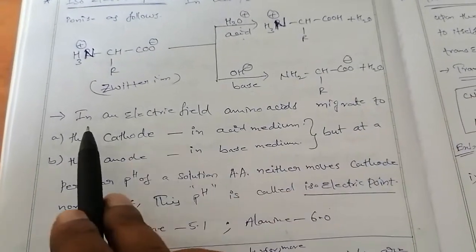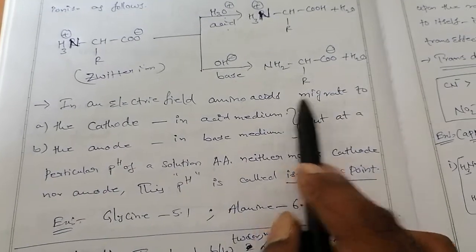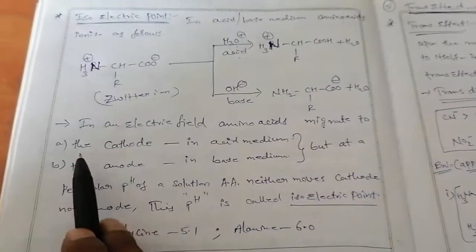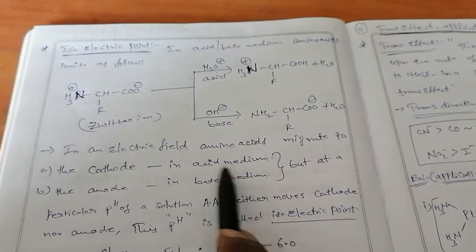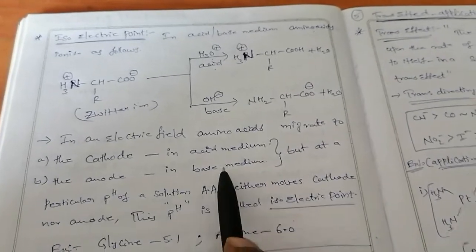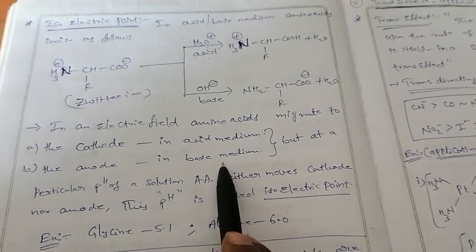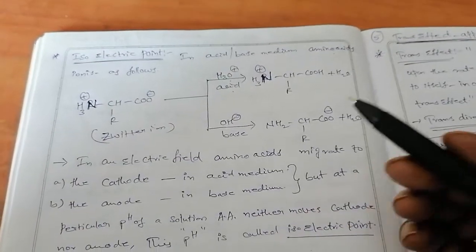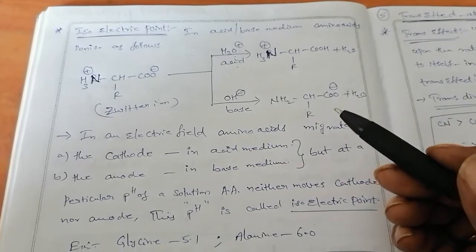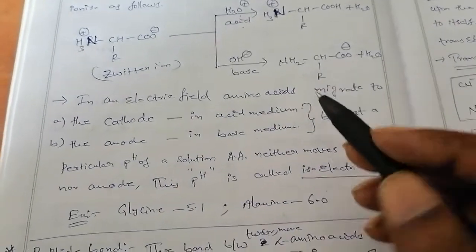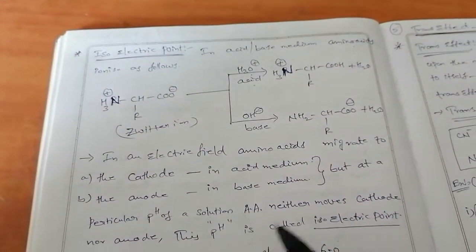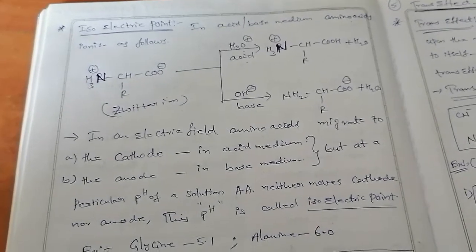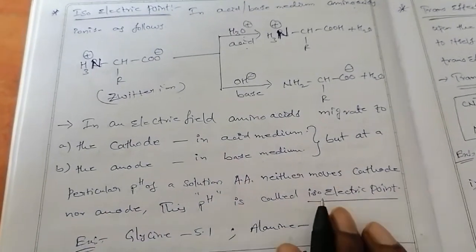Okay, so see here, in an electric field, amino acids migrate to the cathode in acid medium and to the anode in base medium. But at a particular pH, these amino acids move neither to the cathode nor to the anode side.